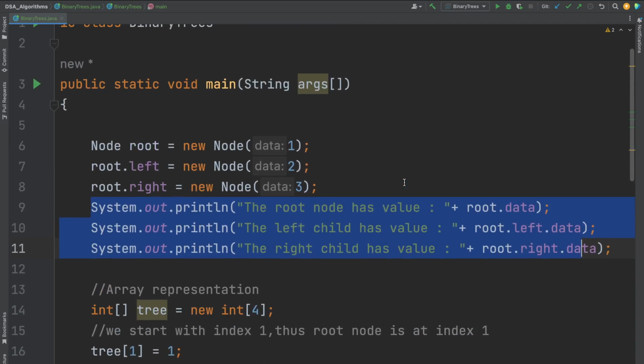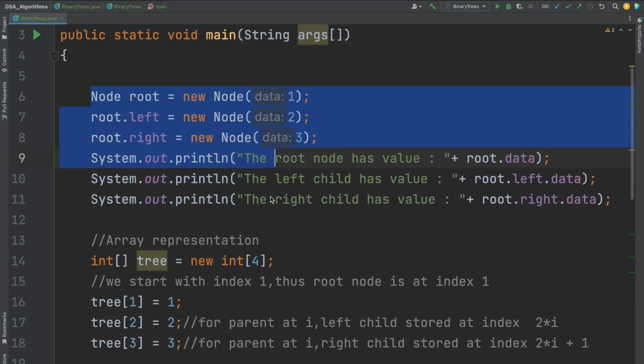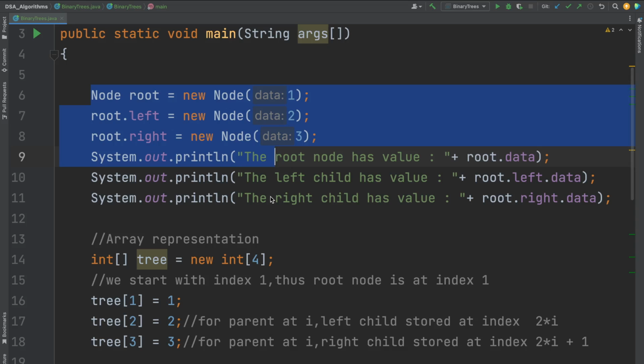The idea of this lecture is just to introduce you to the fact that a tree data structure is basically hierarchical in nature. If you want to model that, write code for it, you can do it in 2 ways. You can use the concept of classes and objects, or you can do the array representation for binary trees. The most widely used when you solve problems on trees is going to be the classes and objects one. The array representation we very rarely use, but you should know about both of them. Okay, I hope this helps.